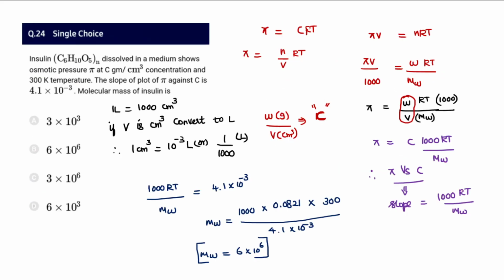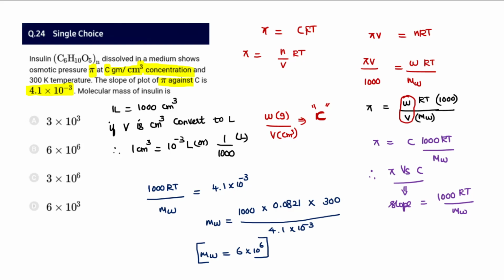Question 24: insulin is dissolved in a medium. I'll categorize this question as a little hard or difficult, so go through it meticulously once again. They have played mainly with the units. The osmotic pressure pi is given at C gram per centimeter cube, and the concentration is given in gram per milliliter. A centimeter cube can be considered as a milliliter. The temperature is given as 300 Kelvin. The slope of the plot pi versus C is given as 4.1 into 10 power minus 3. The molecular mass of the insulin is asked for.